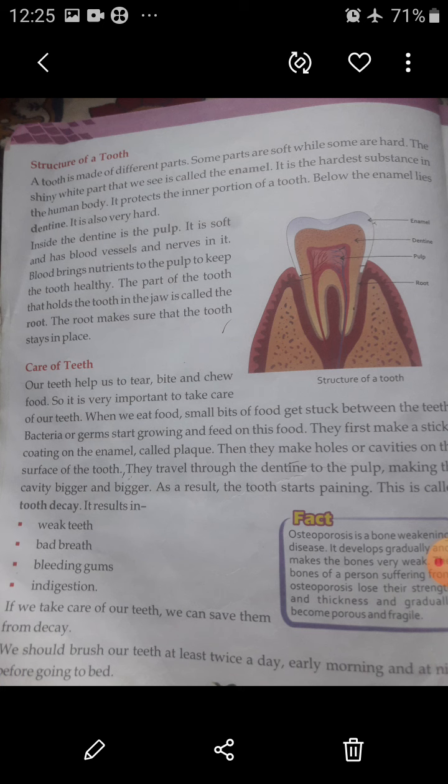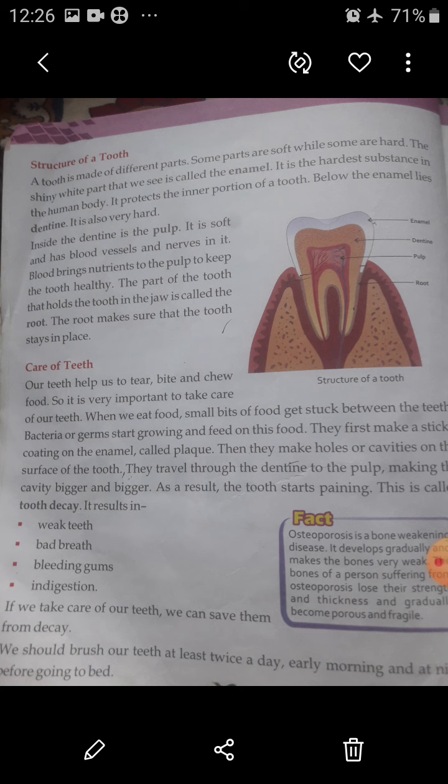They travel through the dentine to the pulp, making the cavity bigger and bigger. As a result, the tooth starts paining. This is called tooth decay. It results in weak teeth, bad breath, bleeding gums and indigestion. If we take care of our teeth, we can save them from decaying.